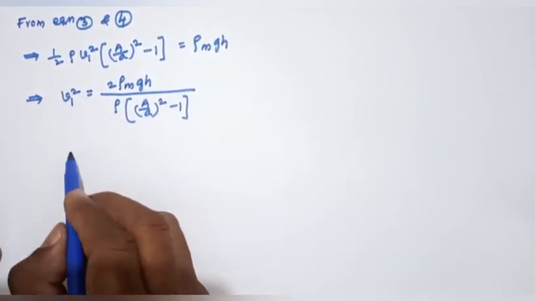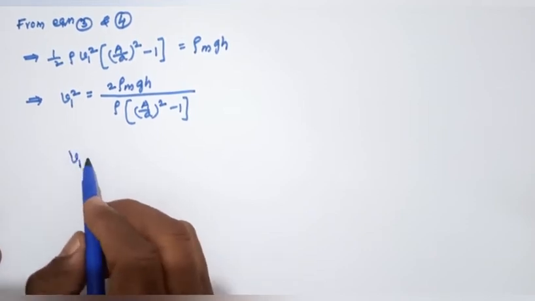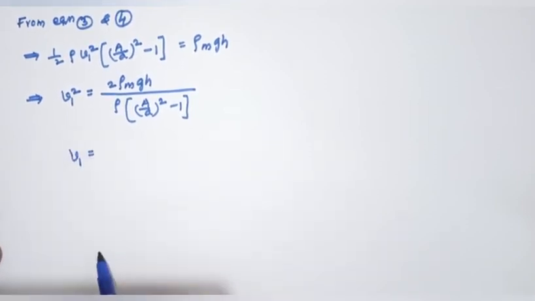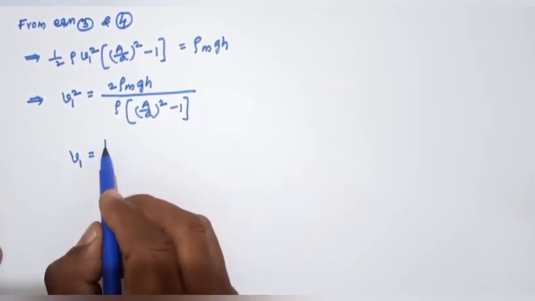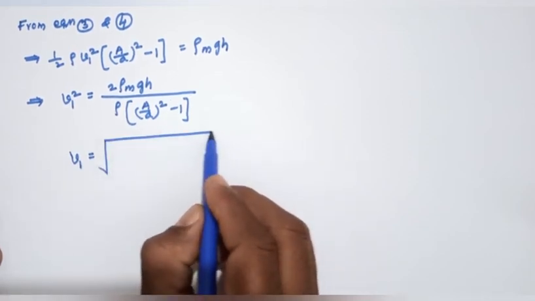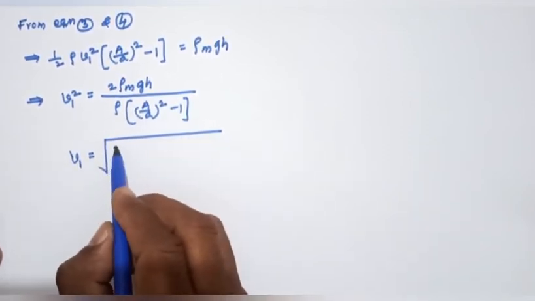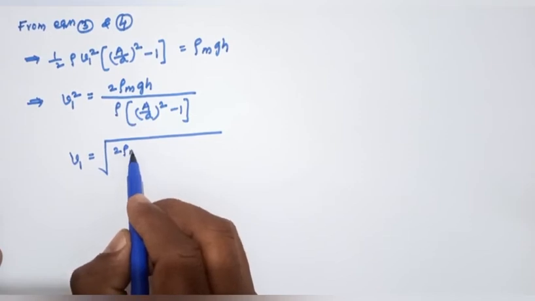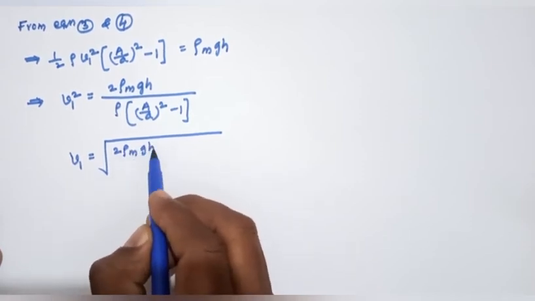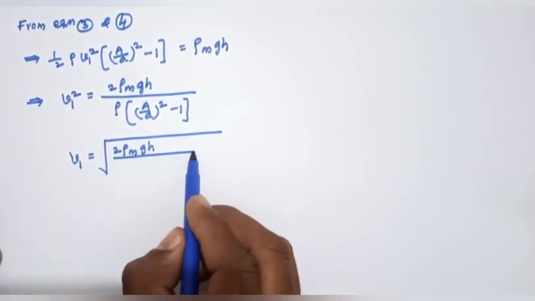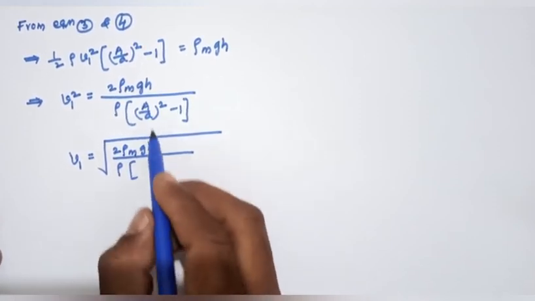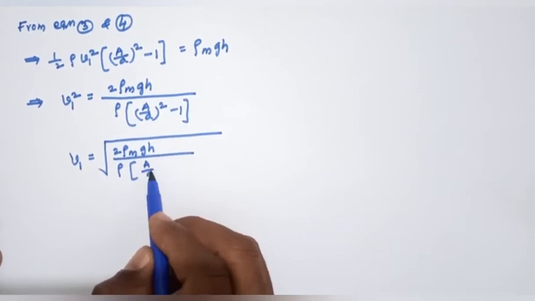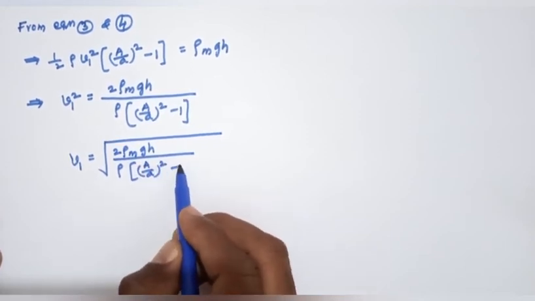So velocity V1 equals the square root of 2 rho m g h divided by rho into capital A by small a whole square minus 1.